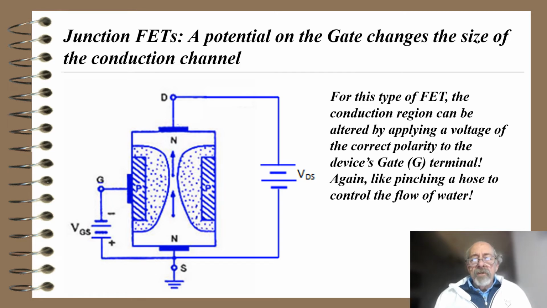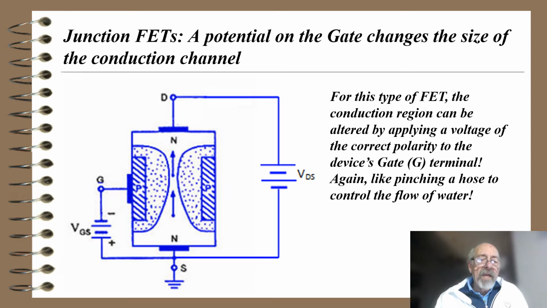So for this type of FET, the conduction region can be altered by applying a voltage of the correct polarity to the device's gate, that is the G terminal. Again, like pinching a hose to control the flow of water. And what happens is you see the drain is positive and the source is negative. Electrons will flow from the negative source to the positive drain, kind of like a vacuum tube.